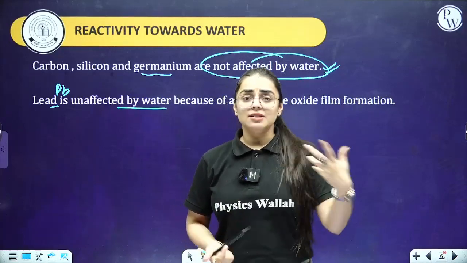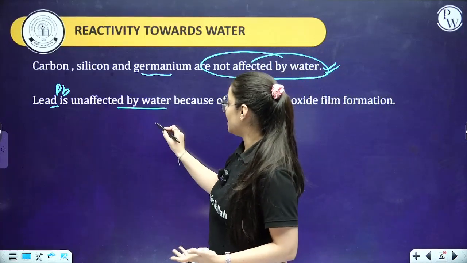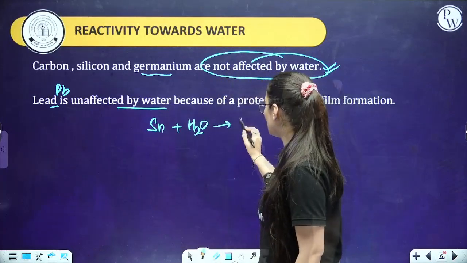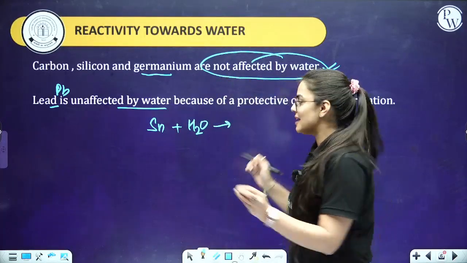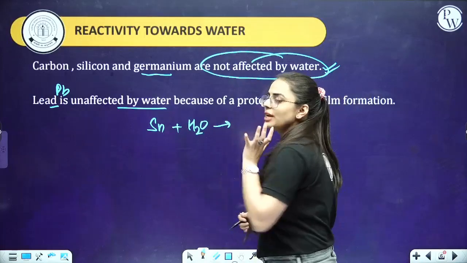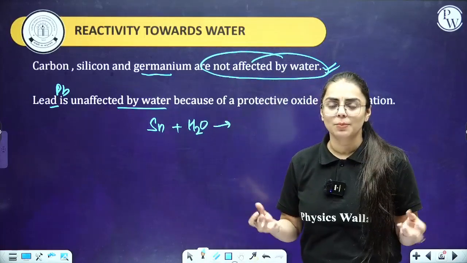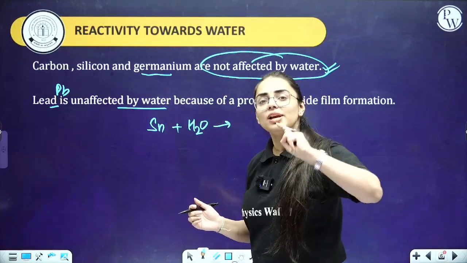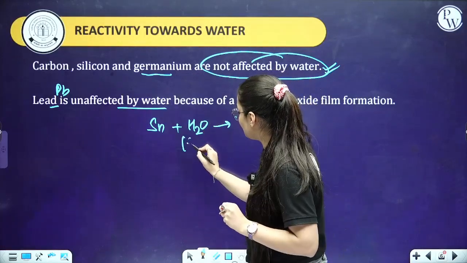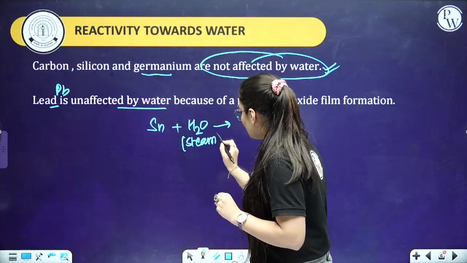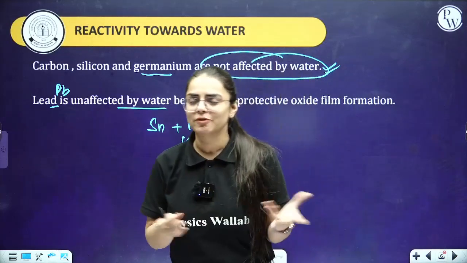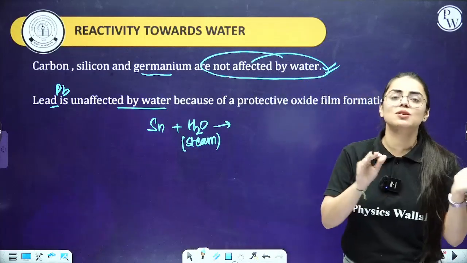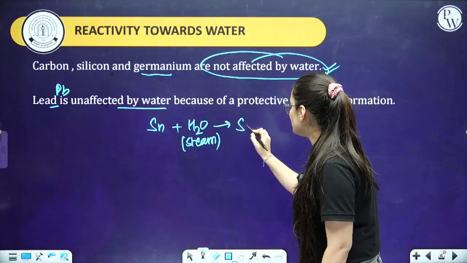The element tin basically reacts with water and it is going to create hydrogen. So students, as I have told you, when Sn is going to react with water, what is it going to form? Here let me tell you, the water that I am talking about, here tin will only and only react with steam. I just spoke, I guess hydroxide will be formed. No students, hydroxide will not be formed. If we are reacting it with steam students, oxide will be formed. Here SnO2 will be formed.